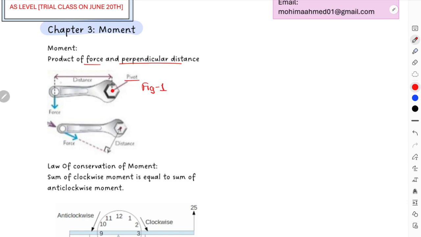So now over here we are applying a force in this direction. So in this case, from the pivot to the force, the distance has to be perpendicular. Right? This is the value for D that you are going to take. Moment is described with the symbol capital M, and moment is basically force into this distance. Now over here moment is a vector quantity, so direction over here is very important to understand. This is a vector quantity, and this unit over here is Newton meter, right? Because force is measured in newtons, distance is measured in meter.